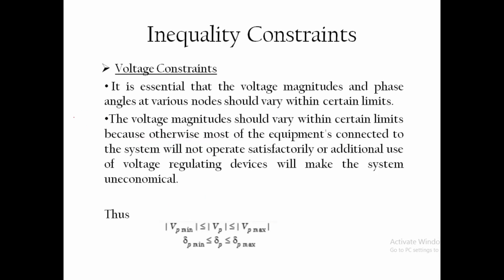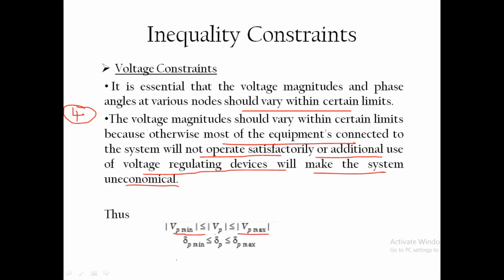And now the fourth one is voltage constraints. Voltage magnitude and phase angle at various nodes should vary within certain limits. Voltage should vary within certain limits because otherwise most of the equipment connected to the system will not operate satisfactorily, or additional use of voltage regulating devices will make the system uneconomical. So this VP value, the voltage magnitude, should be within the limits, minimum and maximum, and its angle also should be within some limits. Delta is the angle of the voltage V.